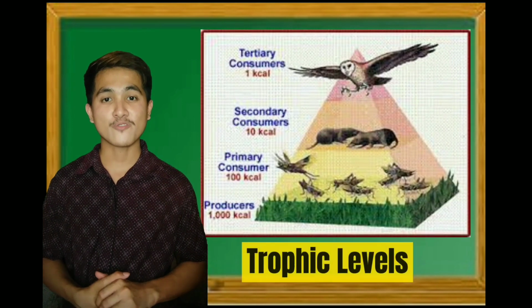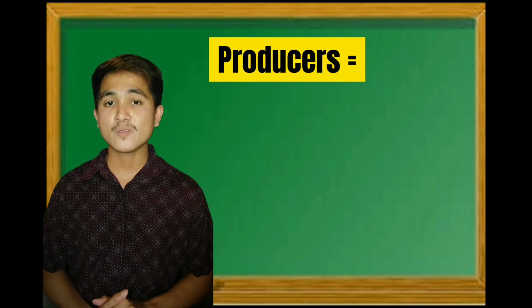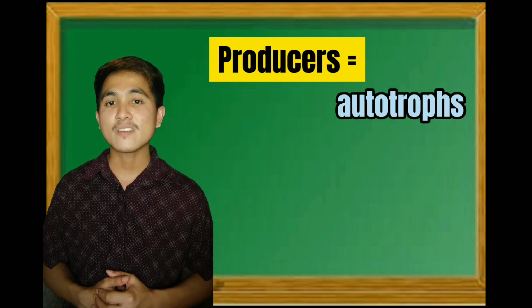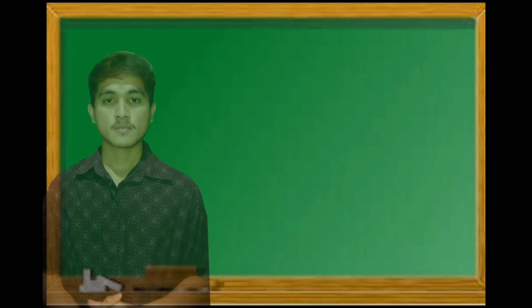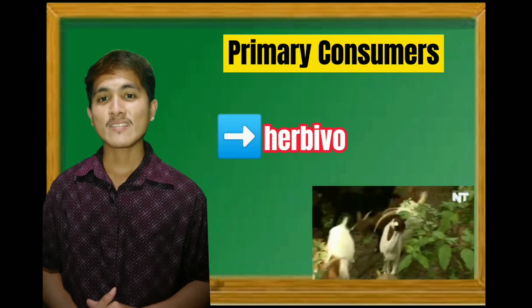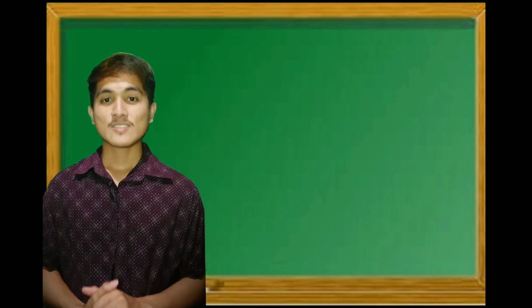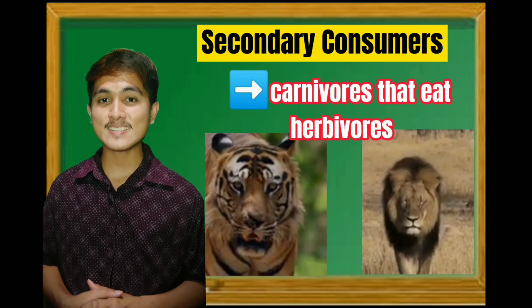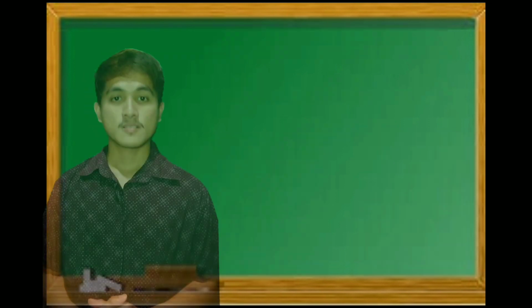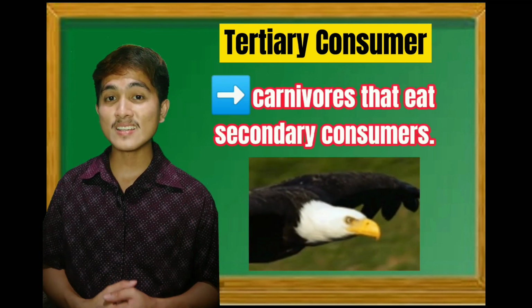Let's talk about the trophic levels. First is producers, also known as autotrophs. These are living organisms that can produce their own food like plants. Primary consumers. These are herbivores that eat producers. Secondary consumer. These are carnivores that eat herbivores. Tertiary consumer. These are carnivores that eat secondary consumers.